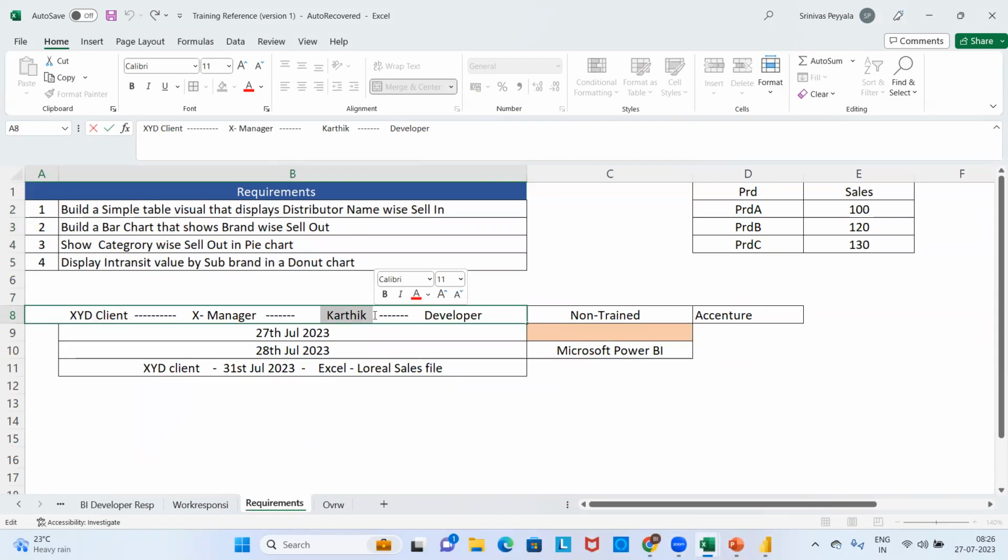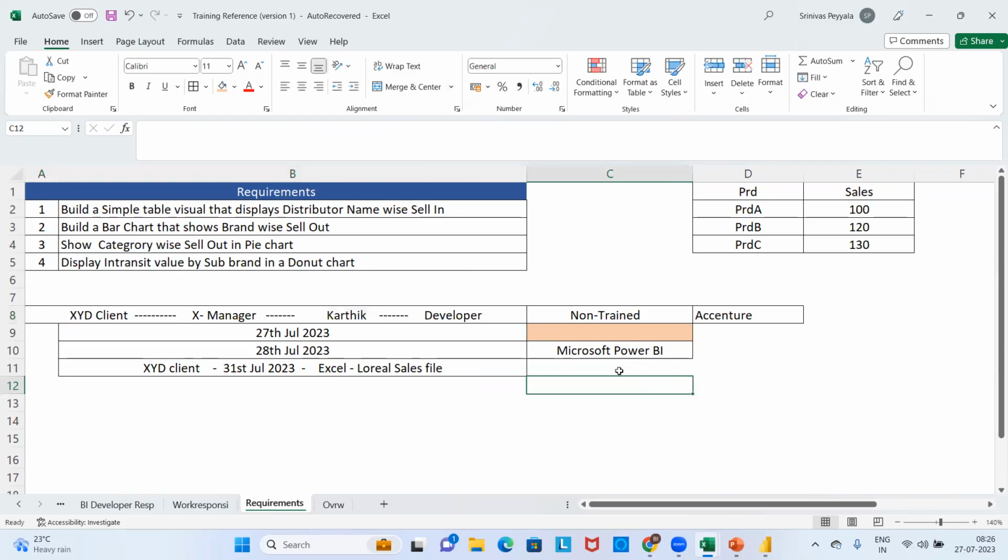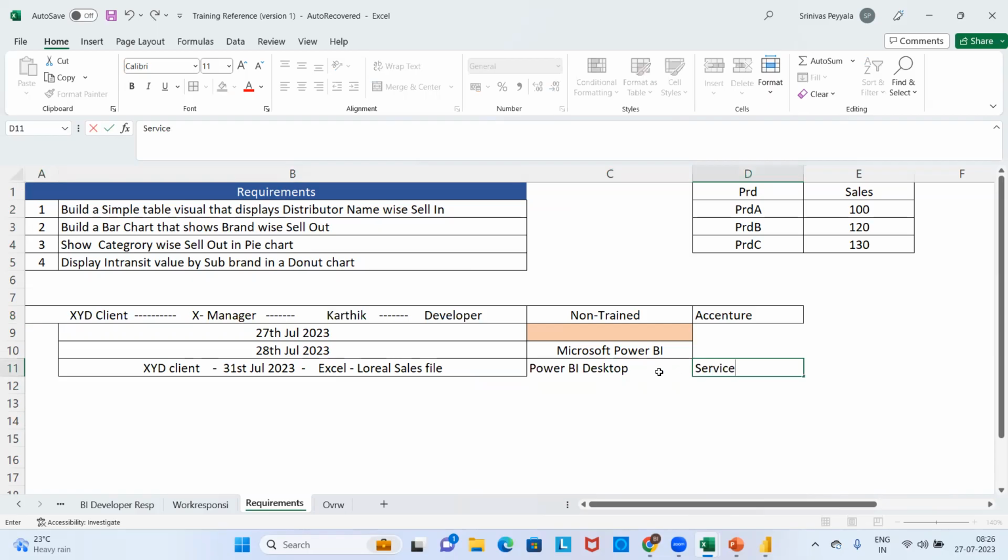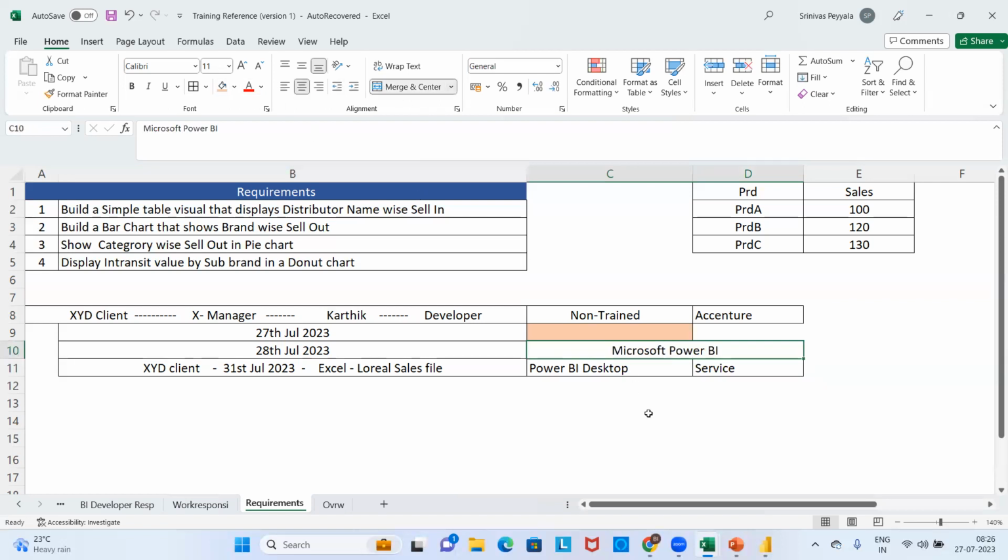After he created the report, he cannot keep his reports on his laptop. He cannot share the reports through email or Facebook or some social environments. Instead, Power BI has a dedicated environment. He creates the reports in the desktop and publishes the reports to the service. That means Microsoft Power BI is the combination of desktop and service tools. Are you aligned?